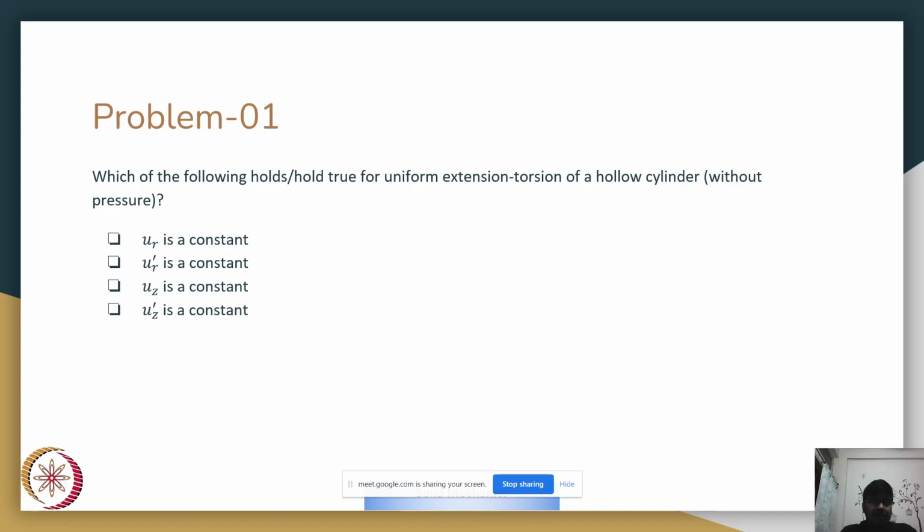Problem number one. Which of the following holds true for uniform extension torsion of a hollow cylinder without pressure?